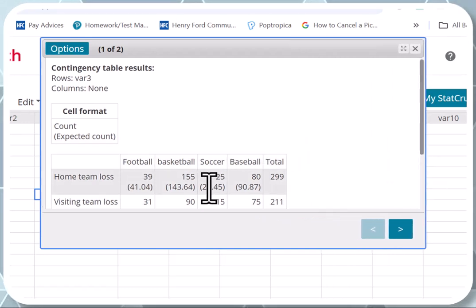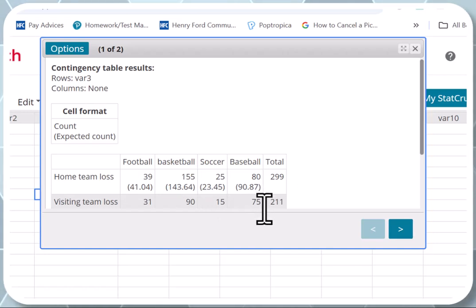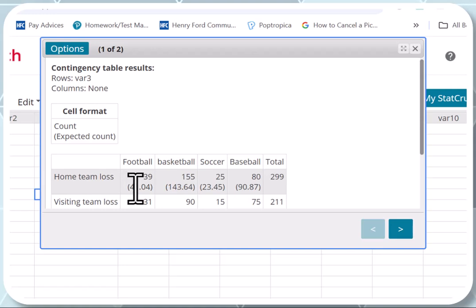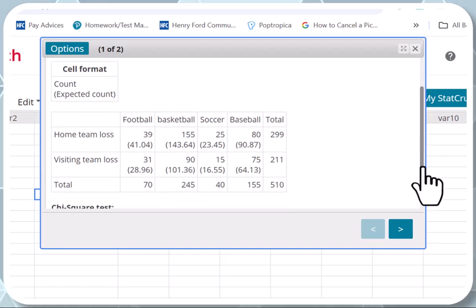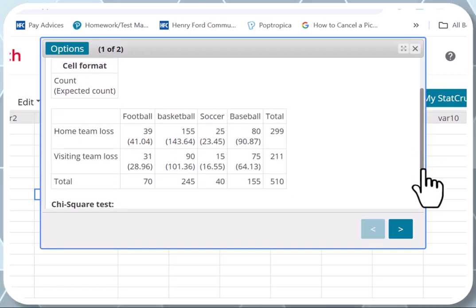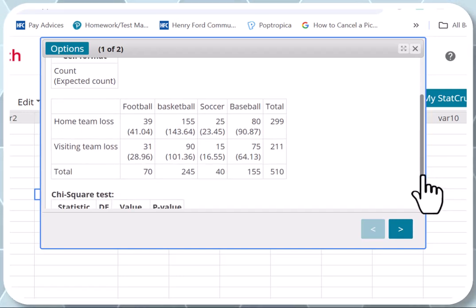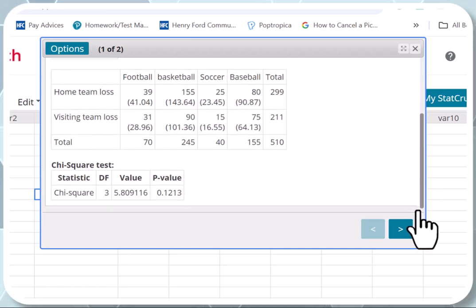So the 39, 155, 25, 80, 31, 90, 15, 75 are the observed values. And the ones in parentheses are called the expected values. So for the chi-square test, we need expected values and we need the observed values, but you don't need to worry about the expected values. StatCrunch can do it by itself.